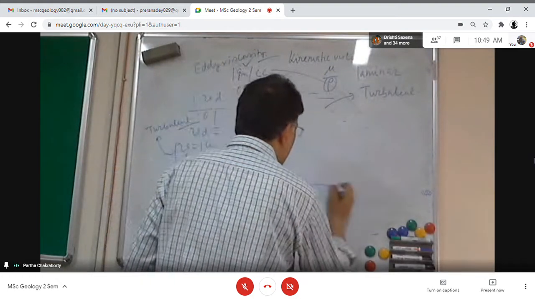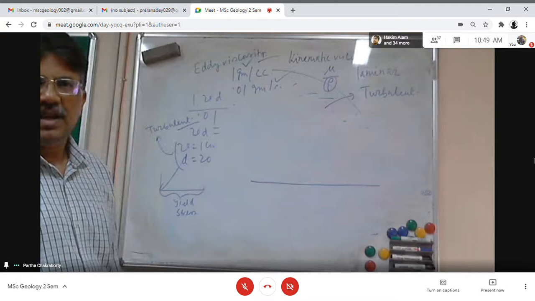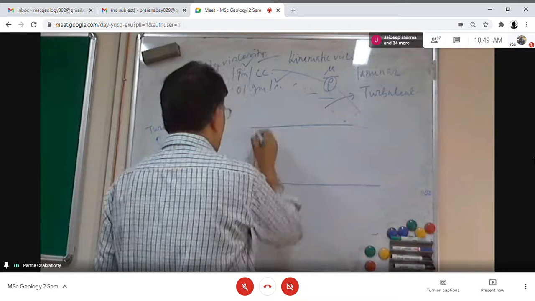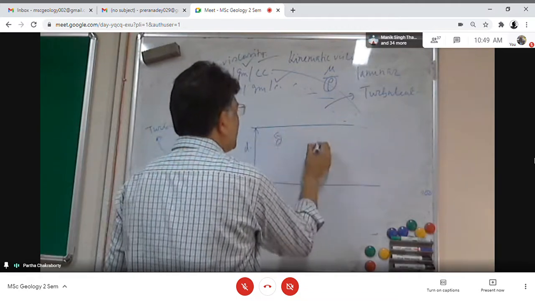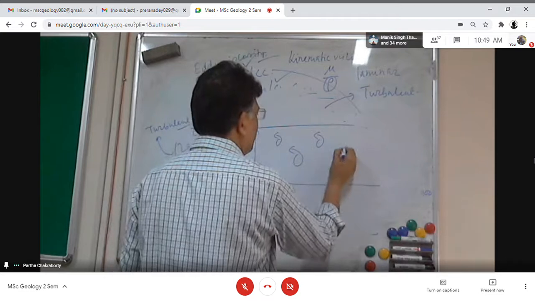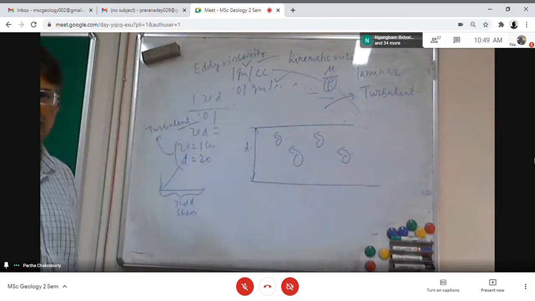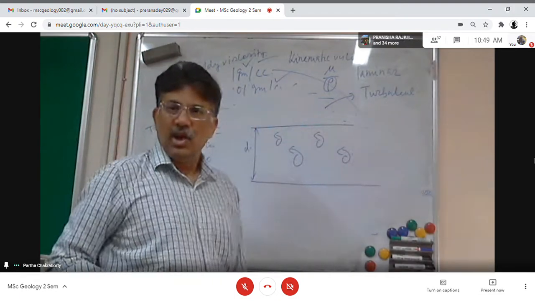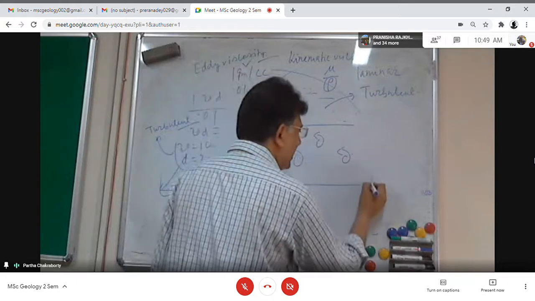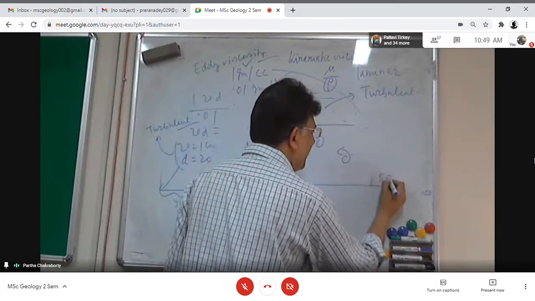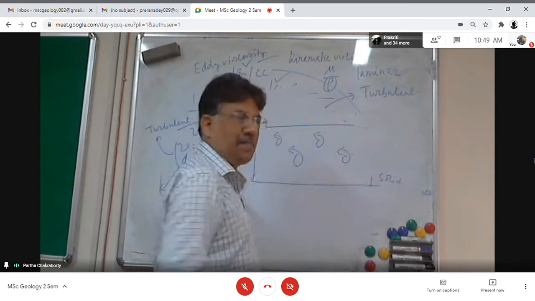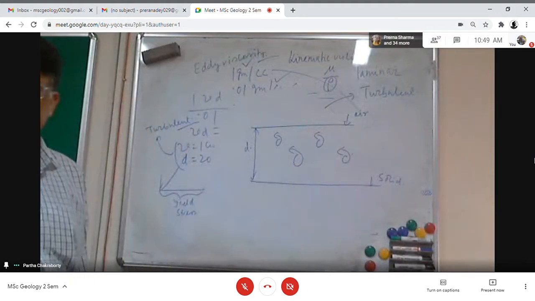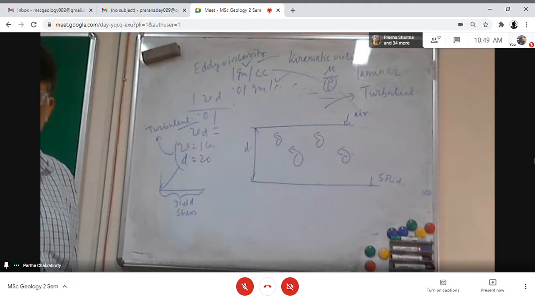If I have a planar smooth surface and above that there is the depth of the flow, and the flow is turbulent. So on this surface a flow is operating and it is turbulent. This flow has two interfaces: one is the fluid-solid interface, and this is the interface with air, if it is an open flow.